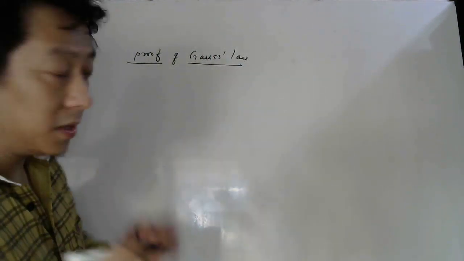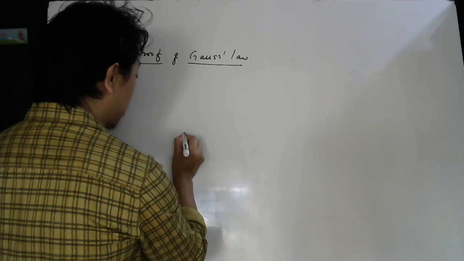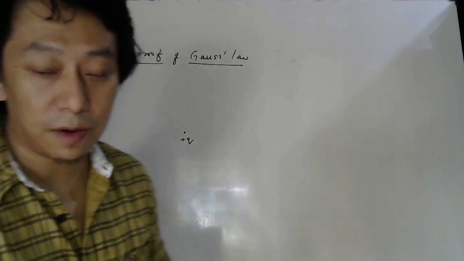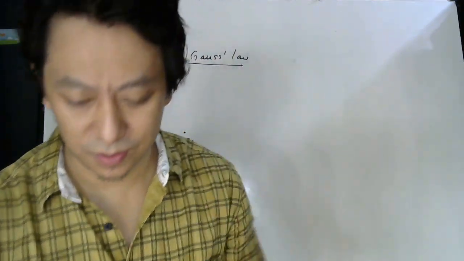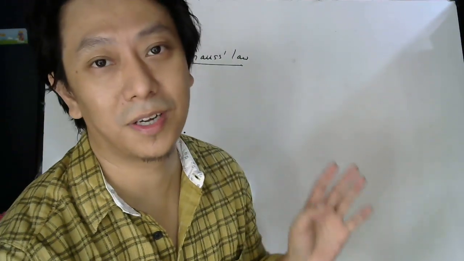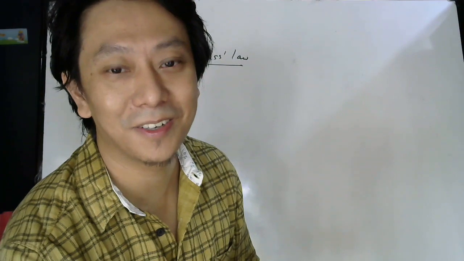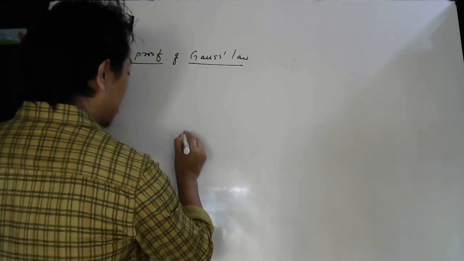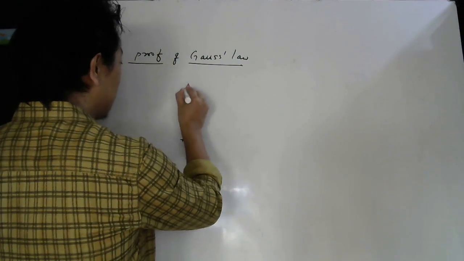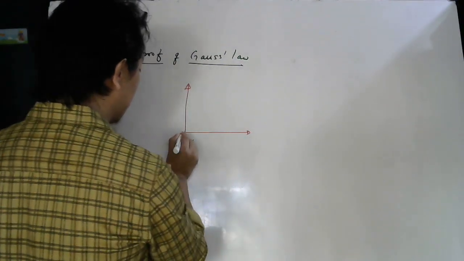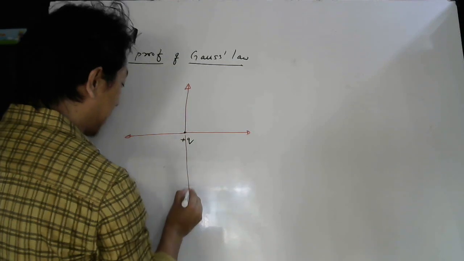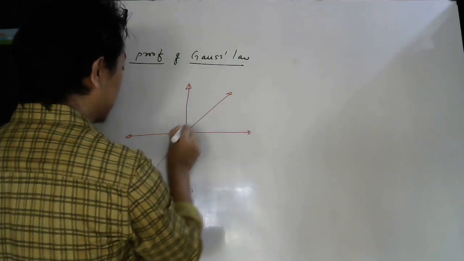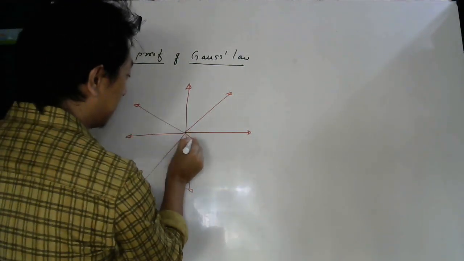So let me take a point charge plus Q here. Okay, so I have taken the simplest kind of source charge, a point charge. I did not take a ring of charge, I did not take a line charge. Now, how will you draw electric field lines? Radially outwards. So these are your electric field lines. You must remember whatever has been done till now, otherwise things will be confusing.